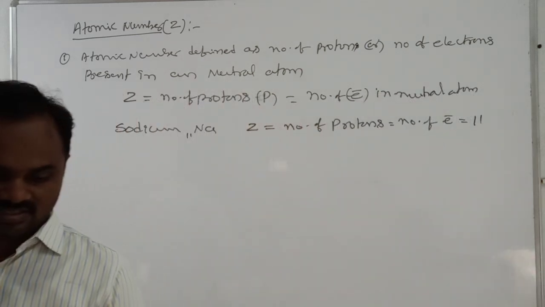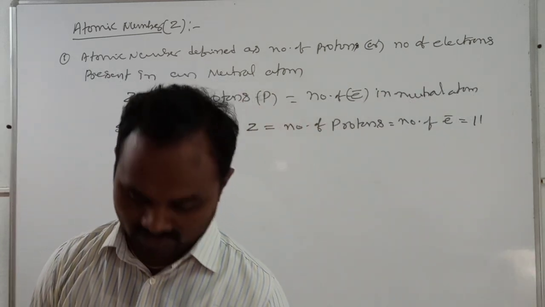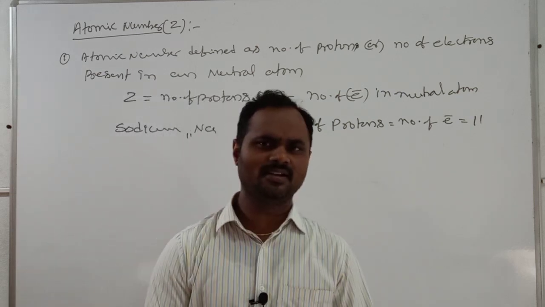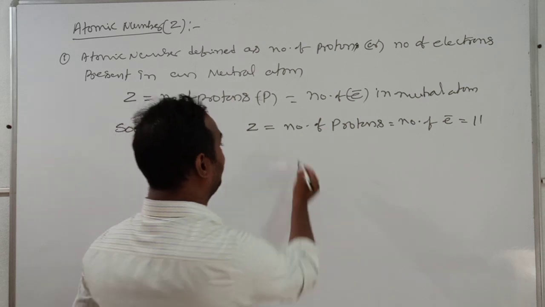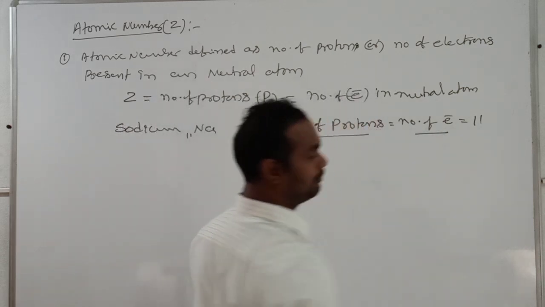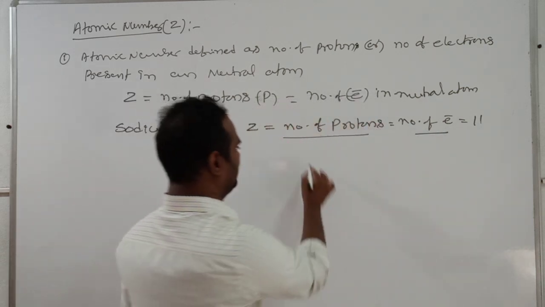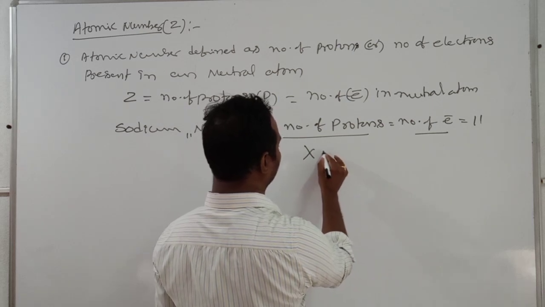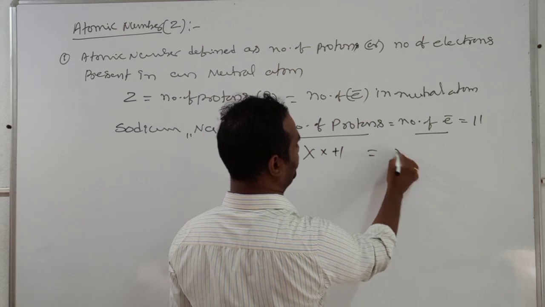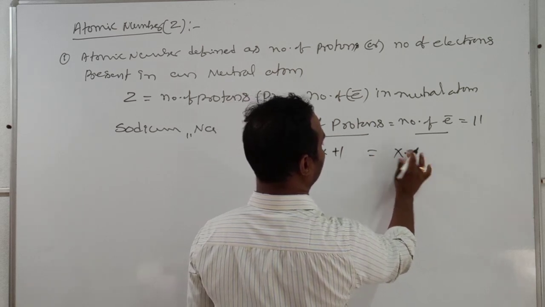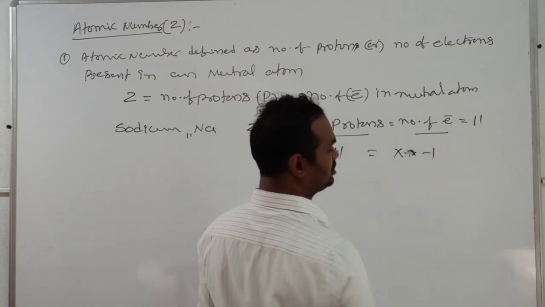The number of electrons and the number of protons is 11. The reason is that in every neutral atom the number of protons equals the number of electrons, meaning total positive charge equals total negative charge.